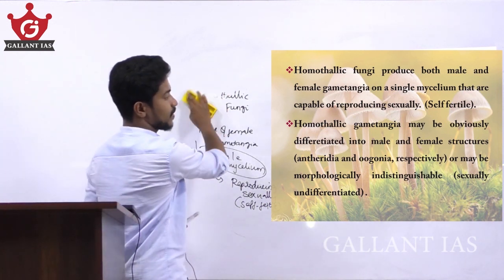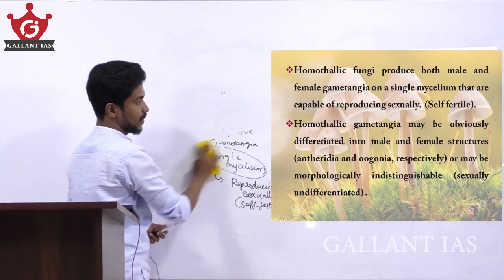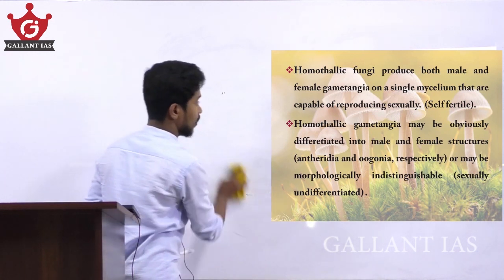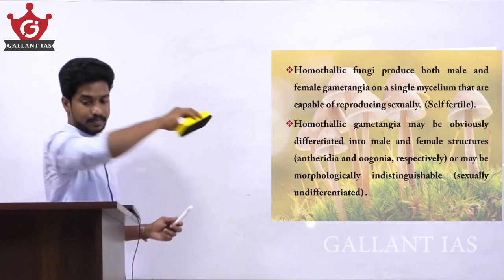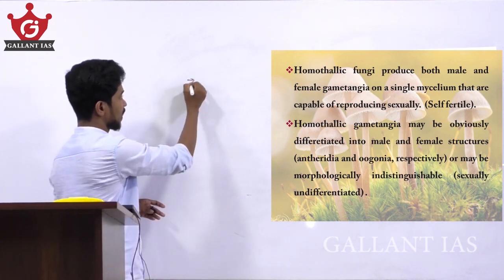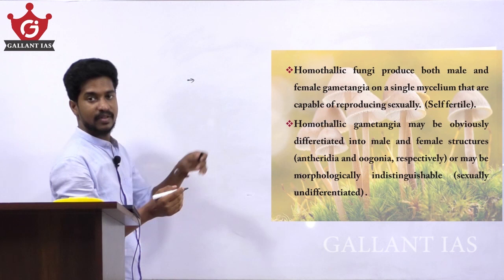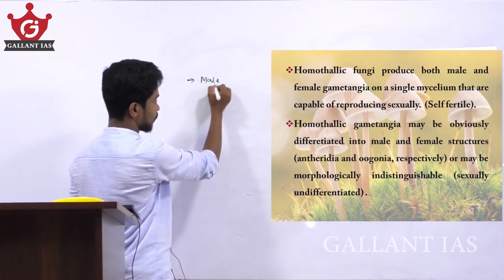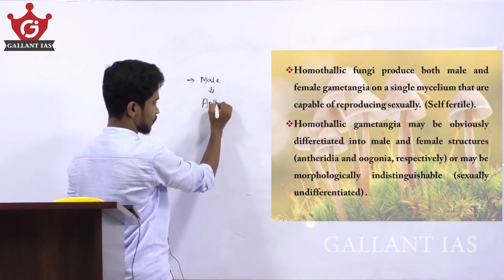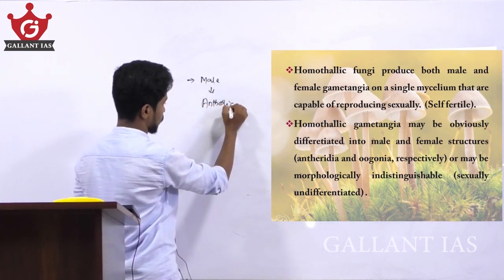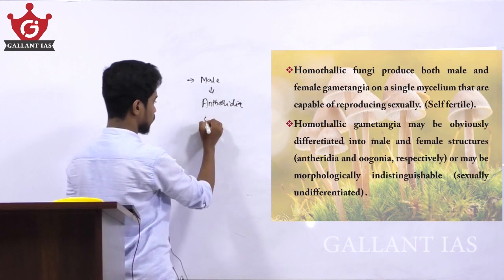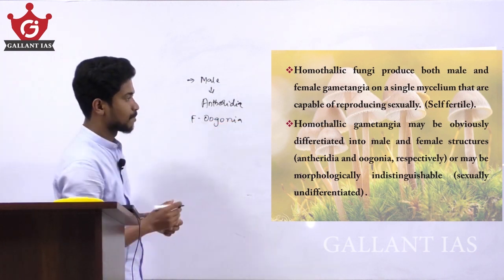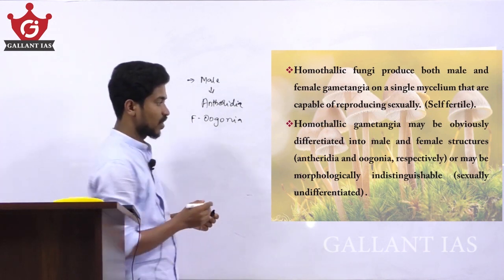Homothallic gametangia may be obviously differentiated into male and female structures, antheridia and oogonia, or may be morphologically indistinguishable.